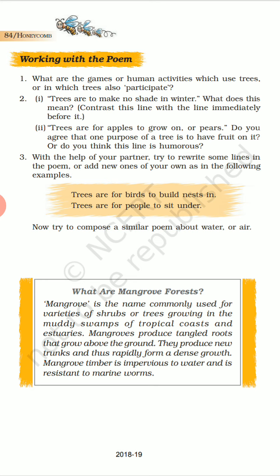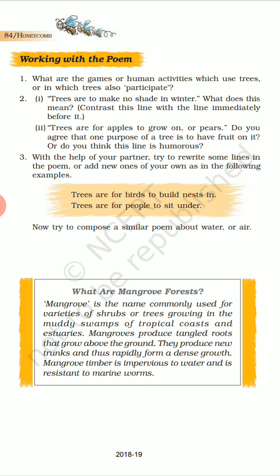Okay, so now here again another question. With the help of your partner, try to rewrite some lines in the poem or add new ones of your own, as in the following examples. Trees are for birds to build nests in. Trees are for people to sit under. So now try to compose a similar poem about water or air. I'll give you some example later on. This one you have to think over by yourself and do it by yourself. The question is asking us to compose a similar poem about water or air.